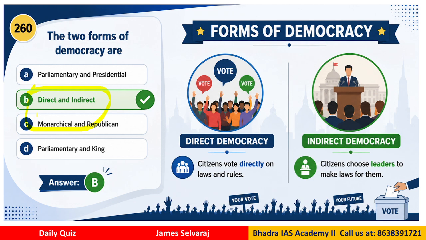Like I explained already, in Switzerland they follow direct democracy. In India, we follow indirect democracy. In direct democracy, citizens can vote directly on the laws, rules and policies. In indirect democracy, citizens choose the leaders to make the laws for us, right? For example, we elect the members of parliament and then they make the policy and the law for us.